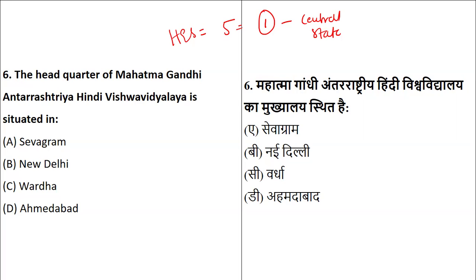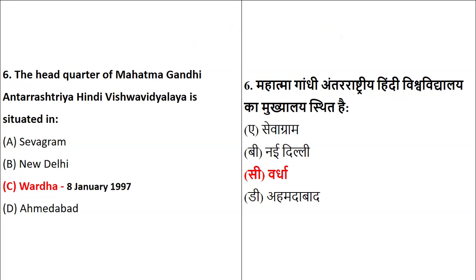So the headquarters of Mahatma Gandhi Antarashtriya Vishwavidyalaya is situated in Sevagram, New Delhi, Varda, or Ahmedabad. Out of the given options, the one where it is situated is Varda, established on 8th Jan 1997, right? Okay.